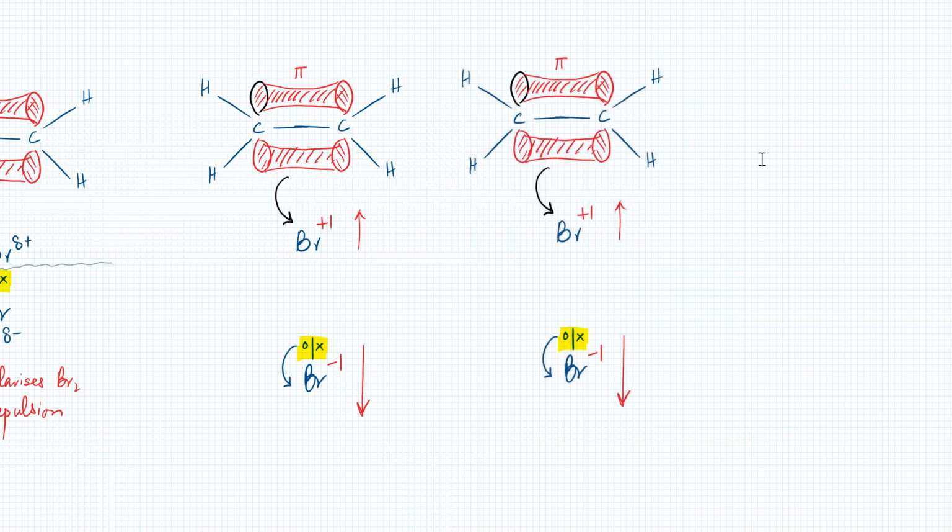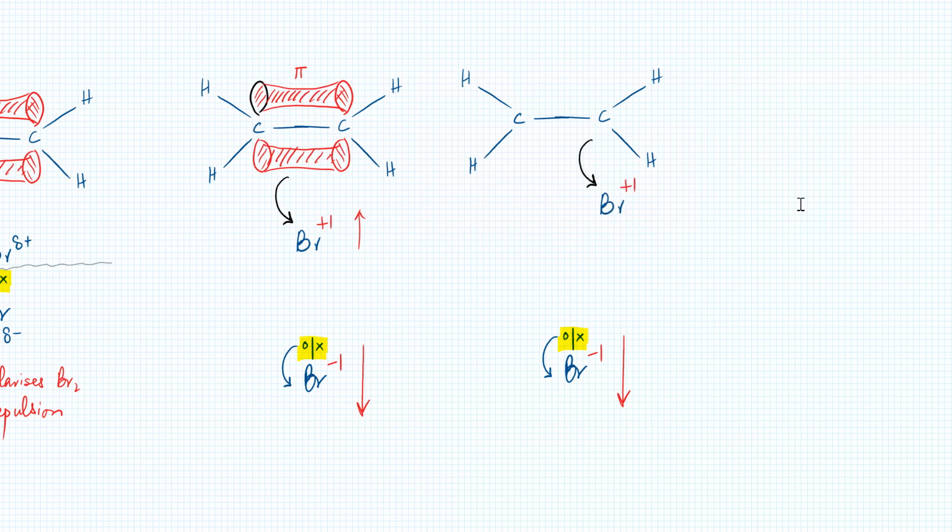The next thing that will happen is you've got a positive bromine. It needs electrons. It sees the pi electron cloud. So this positive bromine is going to take the electrons off that pi electron cloud, and it's going to go and bond with one of the carbon atoms. It will take all those electrons and end up forming an actual bond.